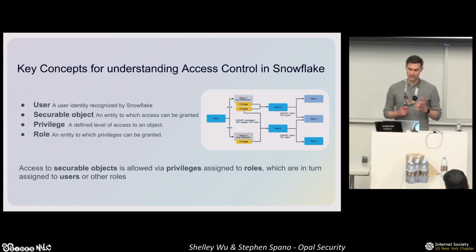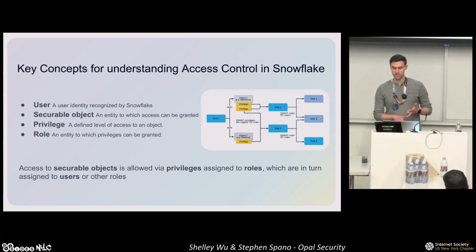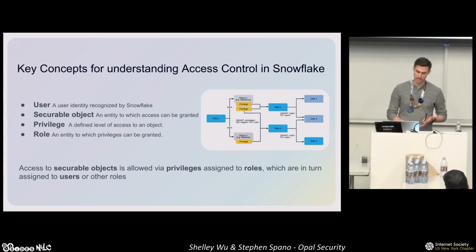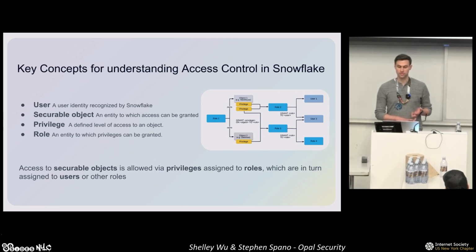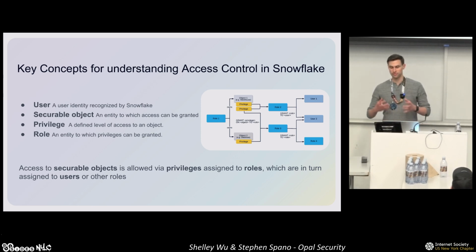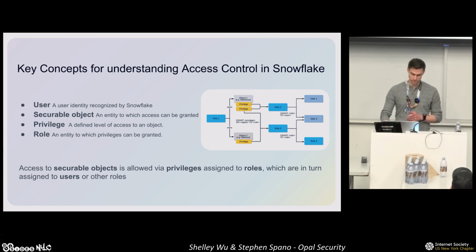A user is any human or non-human identity recognized by Snowflake. A securable object is anything that can have access permissions granted or revoked, such as a database table. And a privilege is an operation that could be carried out on a securable object, such as executing select on a table. Privileges can't be directly granted to users. They must be granted to roles, which are then granted to users.